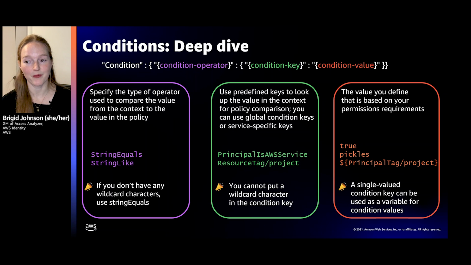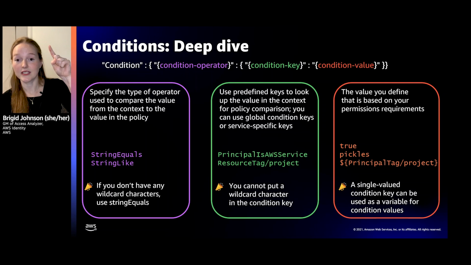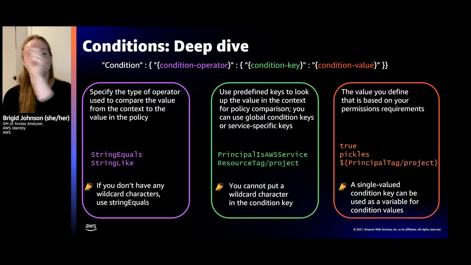All right, so you have your operator. Then you have your condition key. The condition key is a predefined key, and this key is used to look up values in the context. This means you cannot use a wildcard in the key. We literally need the specific key to go get the value from the context, so then we can compare it to the value in the policy. These are predefined by AWS. You can have service-specific ones or global condition keys. One example here is principal is service.